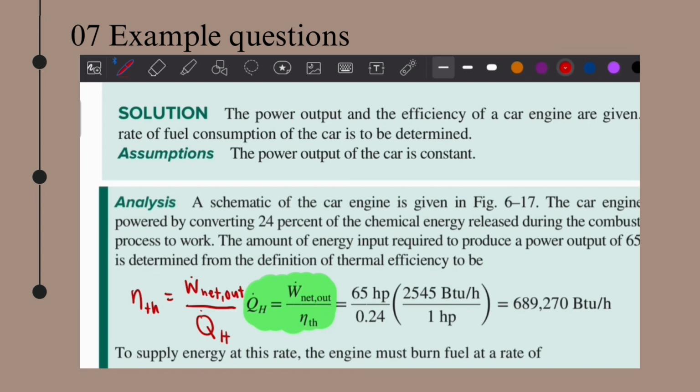But this is in horsepower units, so we have to convert it to British thermal units. We get 689,270 British thermal units per hour. And then from this value, we want to get the mass flow rate. So divide by the 19,000 British thermal units over lbm, and then the answer unit is in lbm per hour, which is 36.3. Okay, that's all.